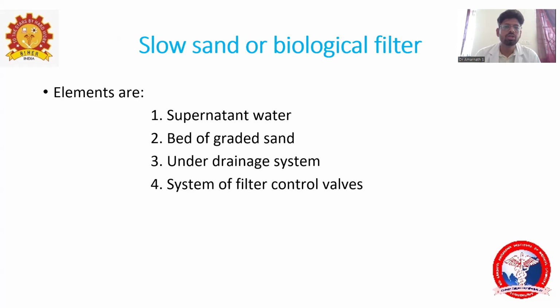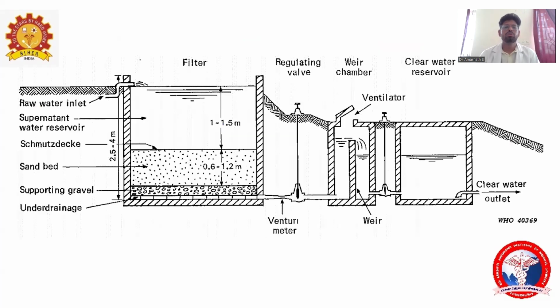So first you are going to see filtration, that is the slow sand or biological filter. This consists of four elements: one is supernatant water, another one is bed of graded sand, another one is under drainage system, and the next one is system of filter control valve. So this is the slow sand filter or biological filter.